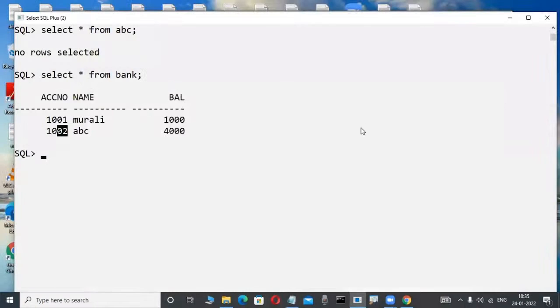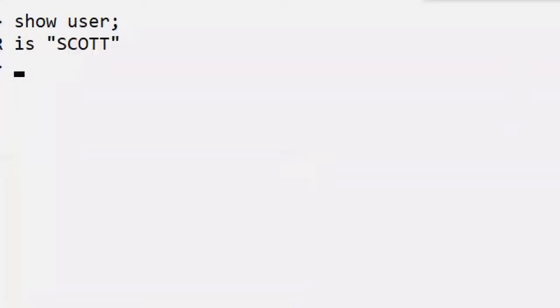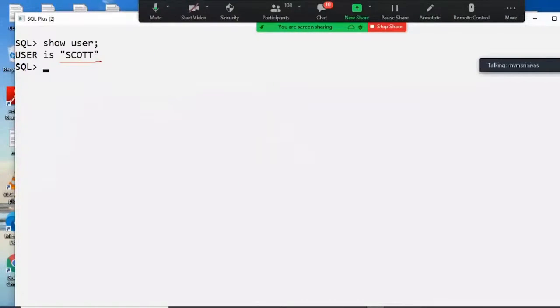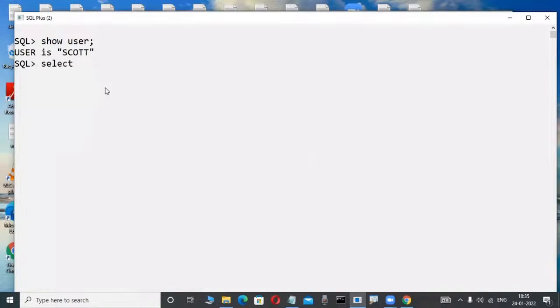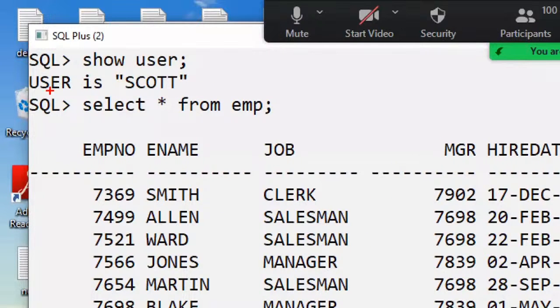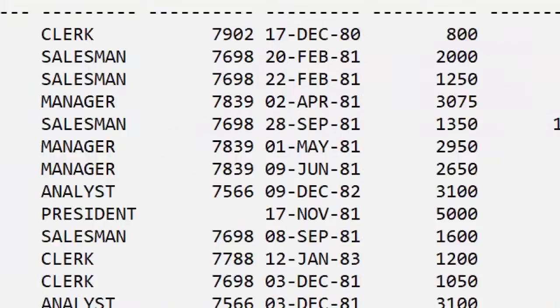For example, I am telling a simple example. Suppose one employee is there. For example, this employee's name is Scott. Oracle Corporation gives this user. Don't worry, you will be familiar with these users in future. Scott is an employee, for example, having a table, for example the EMP table. Oracle Corporation gives all these tables, and you will be familiar with them in future. Don't worry. Imagine Scott is an employee in a company. This employee has the EMP table in their project.